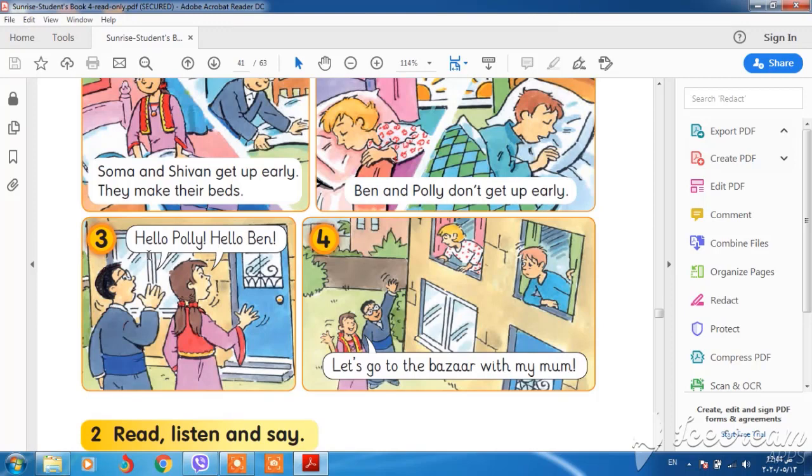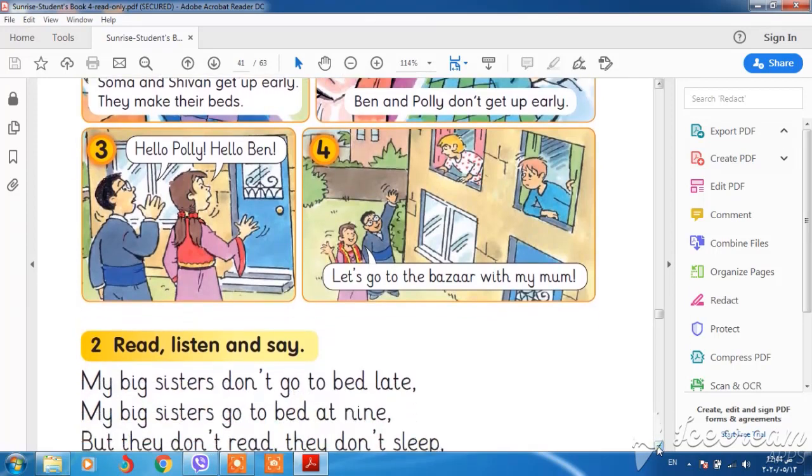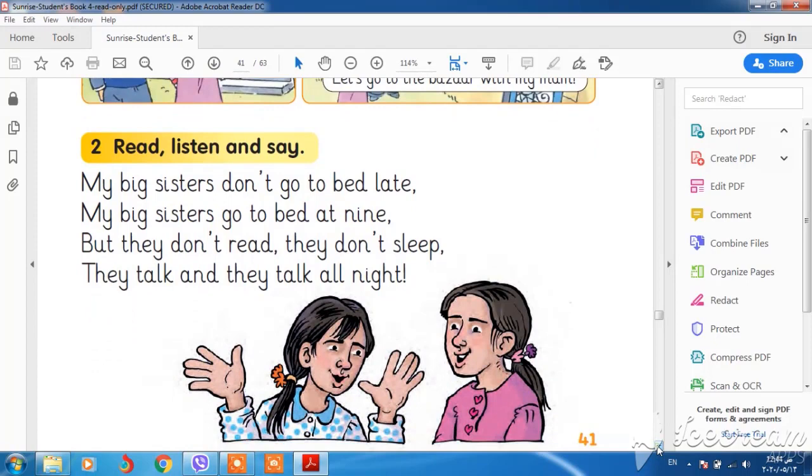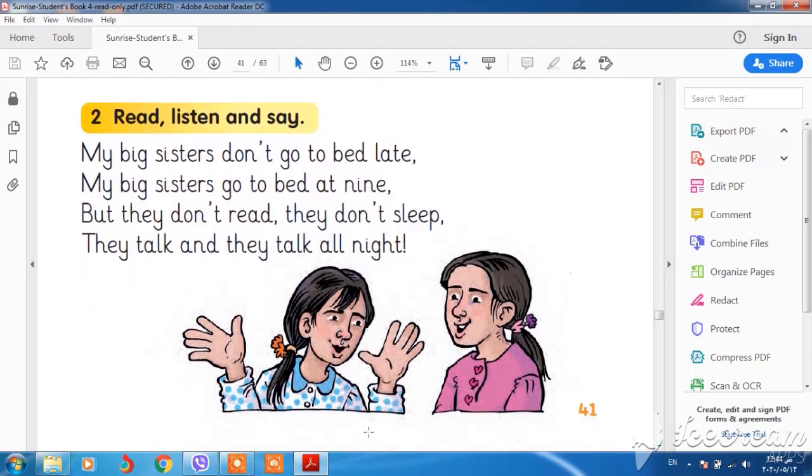Hello Polly, hello Ben, let's go to the bazaar with my mom. My big sisters don't go to bed late. We have two sisters. If we have one person, for example my sister, my brother, my father, my mother, we put s or es on the verb.